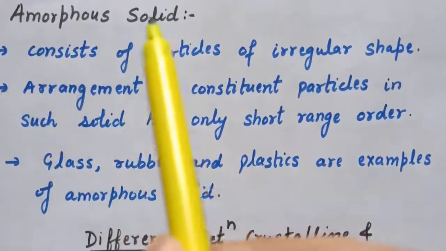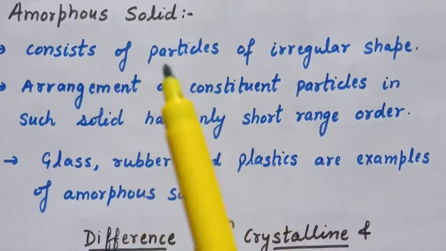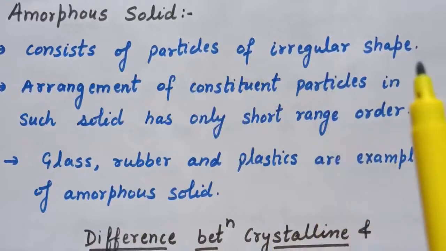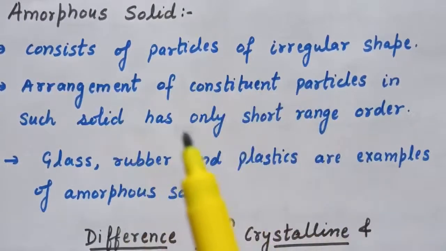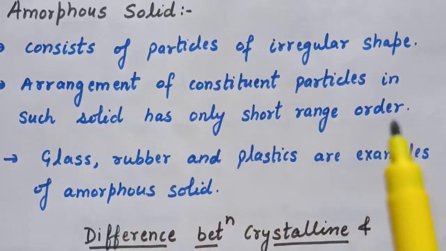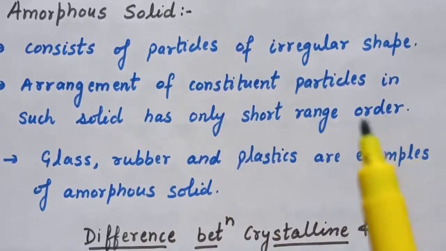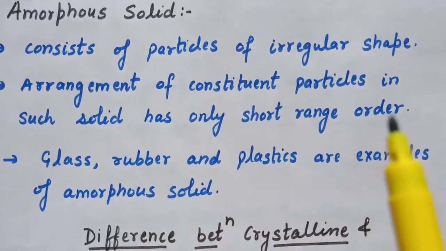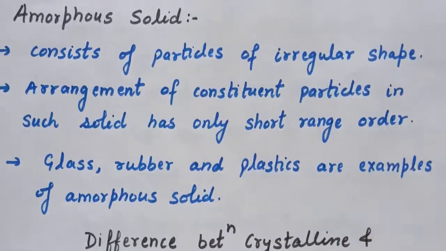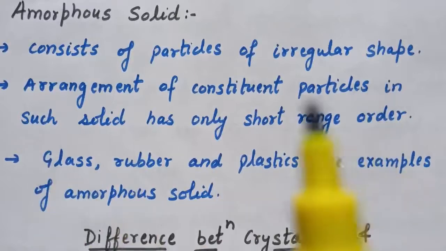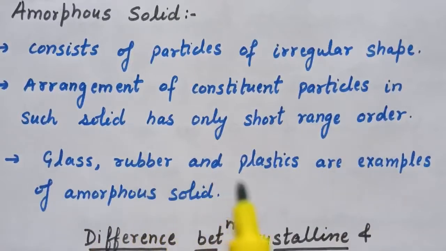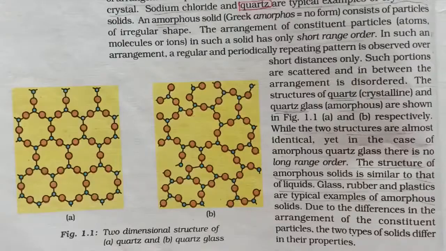Next is amorphous solid. Amorphous solid consists of particles of irregular shape, and the arrangement of constituent particles in such solids has only short range order, or you can see that the constituent particles are not ordered. Examples of amorphous solids are glass, rubber and plastics. These are the examples of amorphous solid.